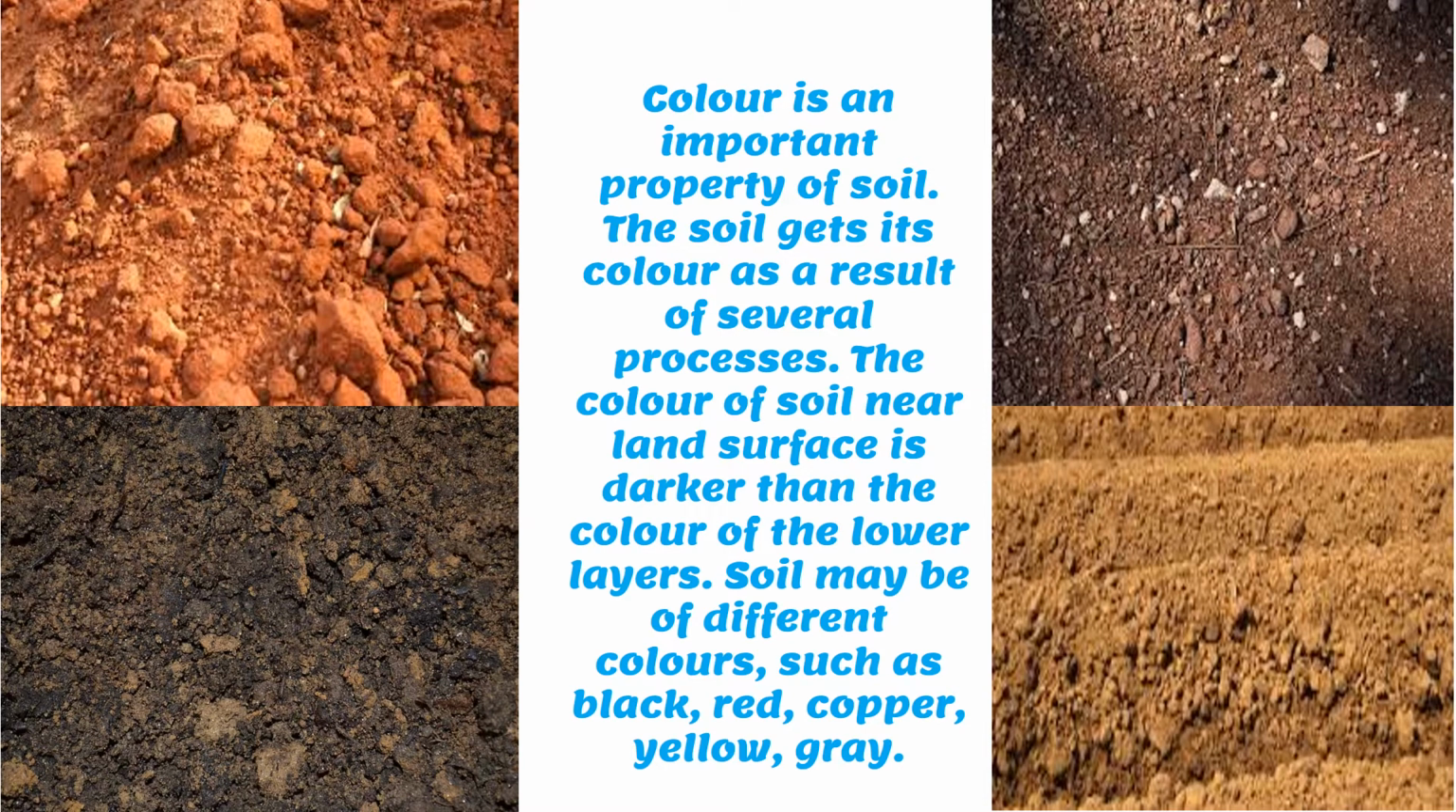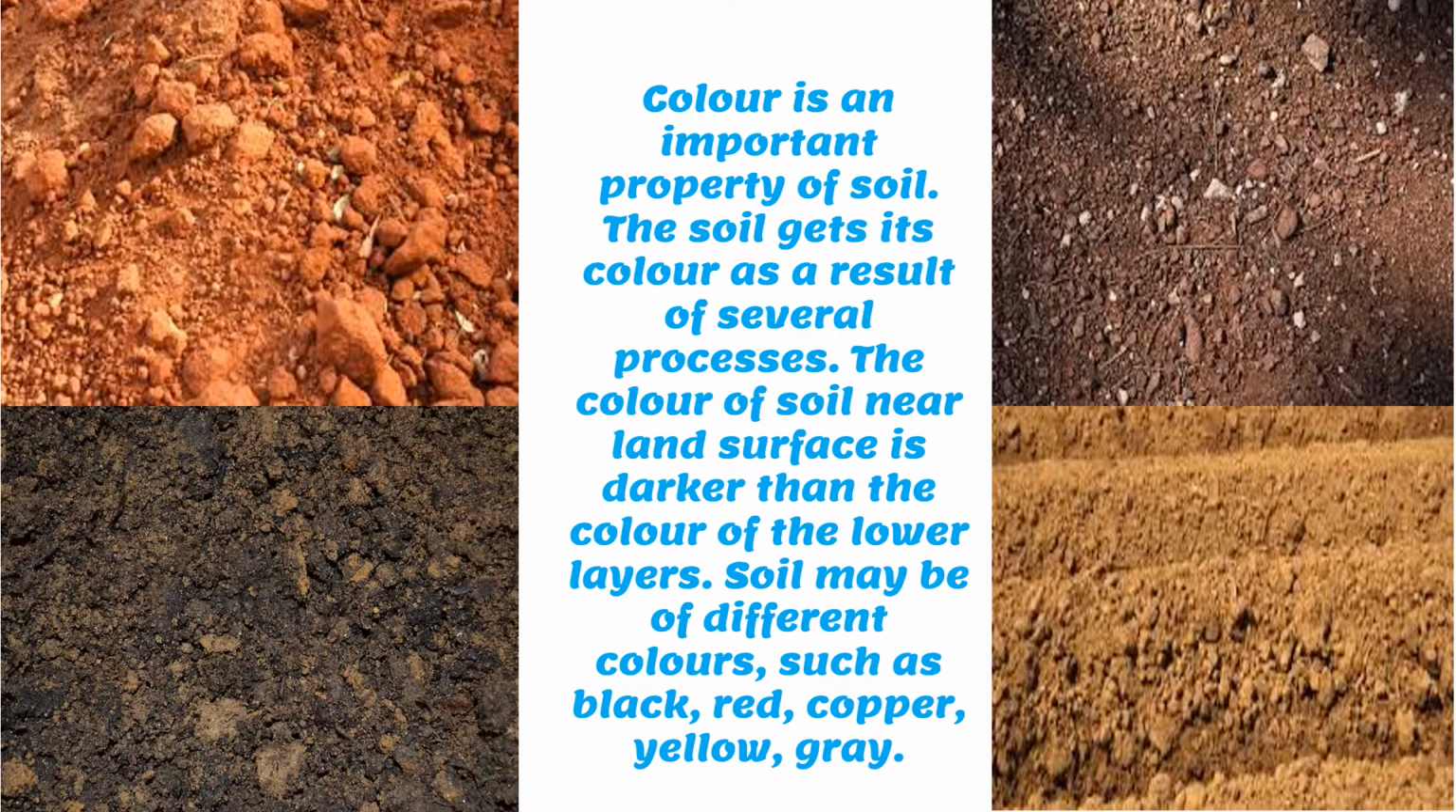Let's learn about the properties of soil. Now, color is an important property of soil. We have seen soil of different colors. How does a soil get its color? The soil gets its color as a result of several processes. The color of the soil near the land surface is darker than the color of the lower layers. That is, on the top layer, the color of the soil is darker, and as you go deeper inside, the color becomes lighter and lighter.